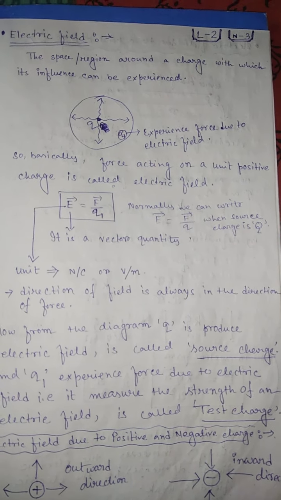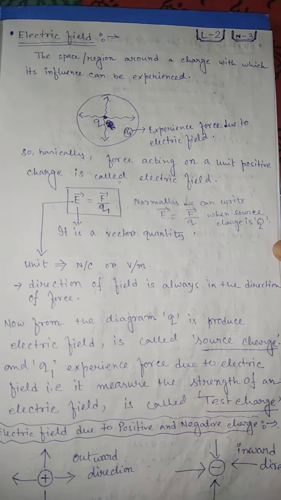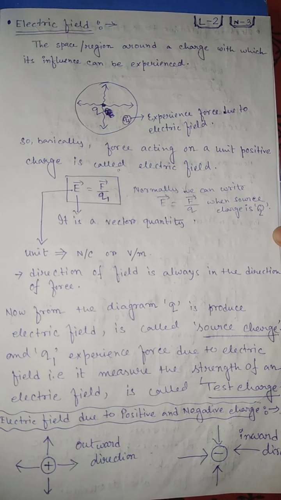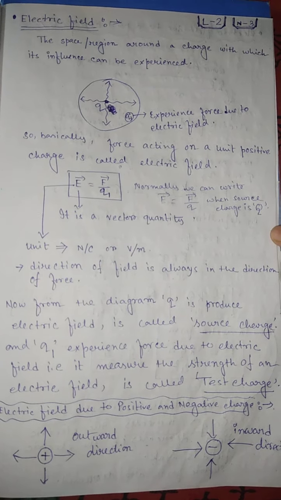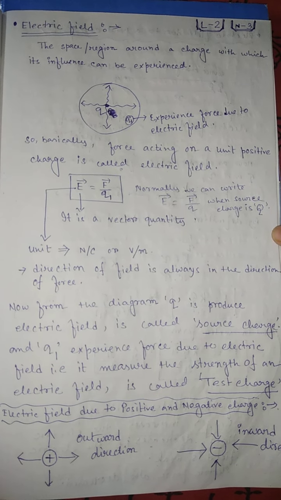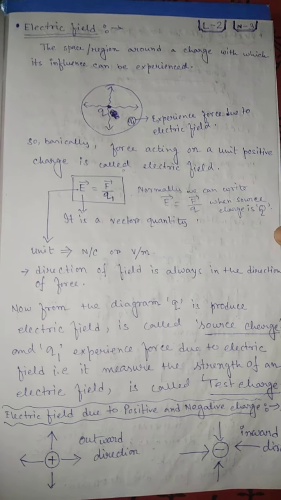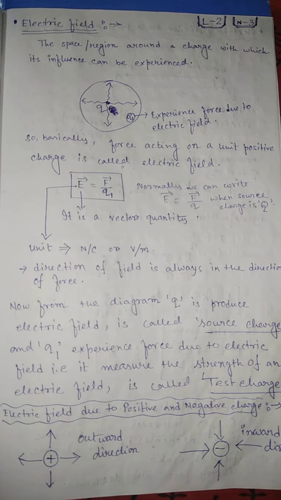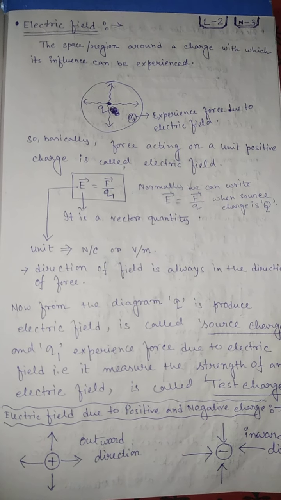Okay, good evening students. Now let's discuss the new topic of this chapter, that is electric field. You also studied this concept in class 10, so now recall that one. What do you mean by electric field? Electric field means a space or region around any body.